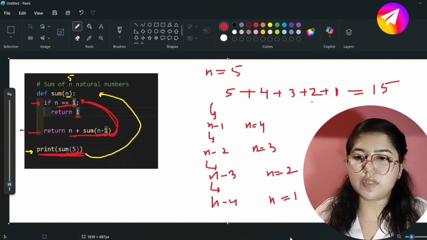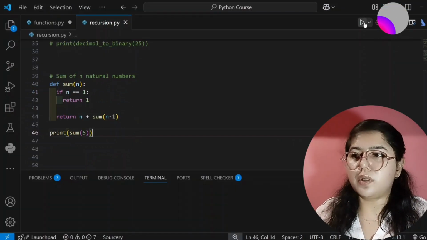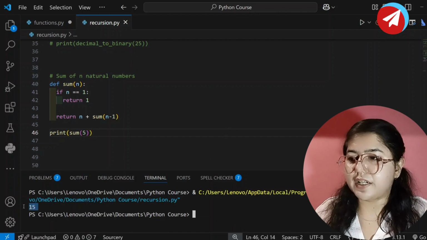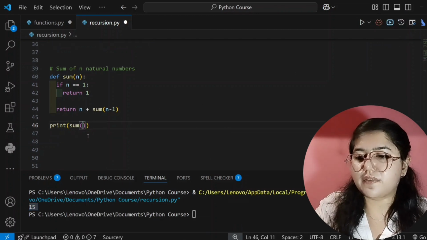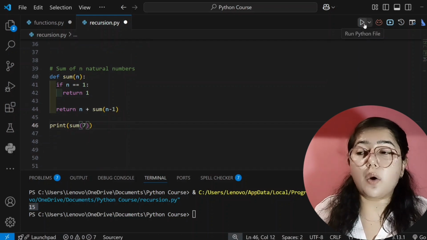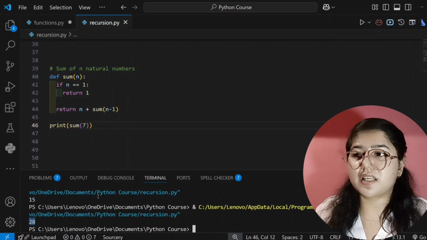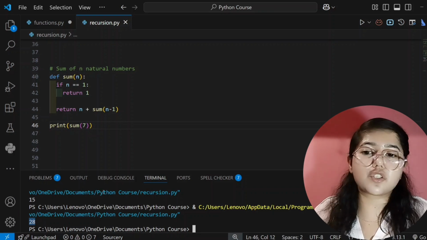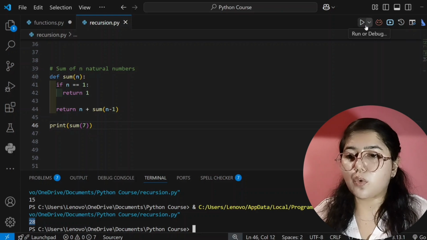So now we will see in our Visual Studio Code. So let's see. Now we will run our code. See here, it's showing 15 answer, means it's correct. If I change the value to 7, now it will add all the values. See here, it's showing 28. Yes, 7 plus 6 plus 5 plus 4 plus 3 plus 2 plus 1, right? So I hope you understood how this code runs in the backend.